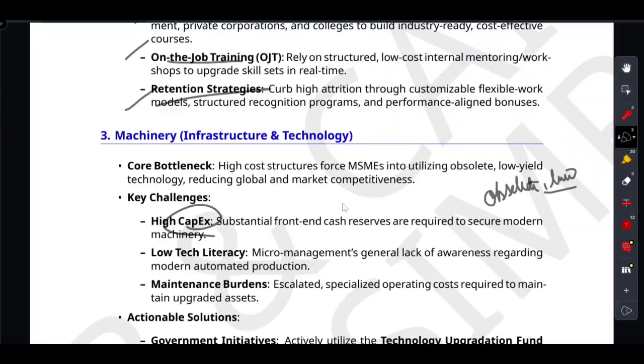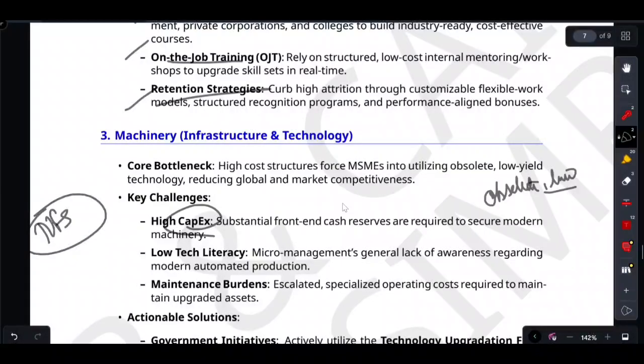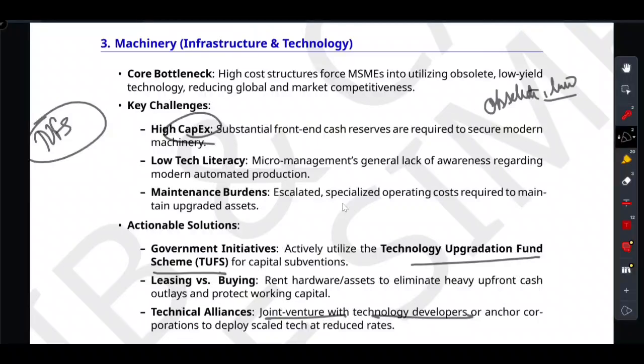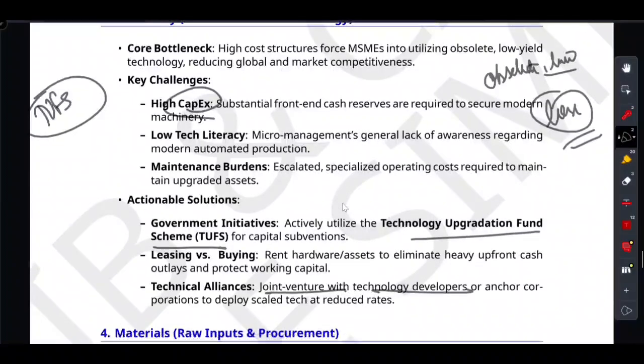Then comes machinery. Machinery means technology. High capex forces MSMEs to use obsolete, inefficient technology. So what is the solution? Use TUFS, the Technology Upgradation Fund Scheme, for government support. Lease assets instead of buying. Form technical alliances. We should not buy the asset; rather, we should lease the asset. Leasing, one good thing.